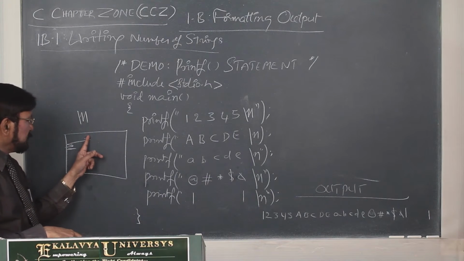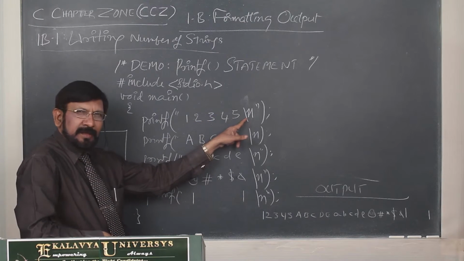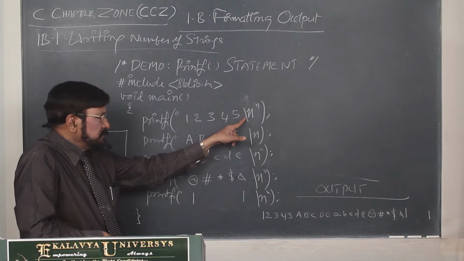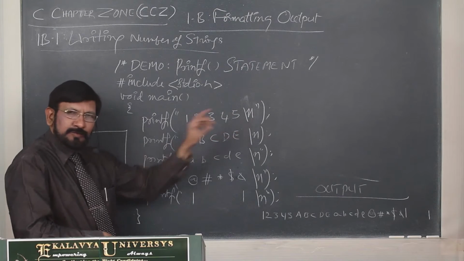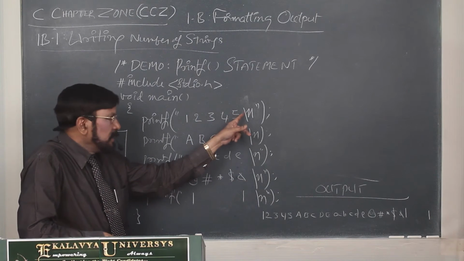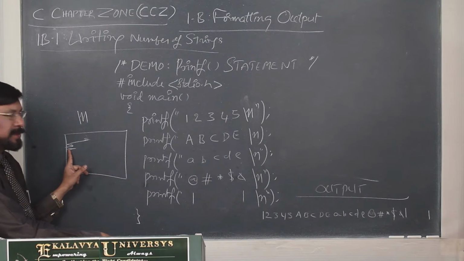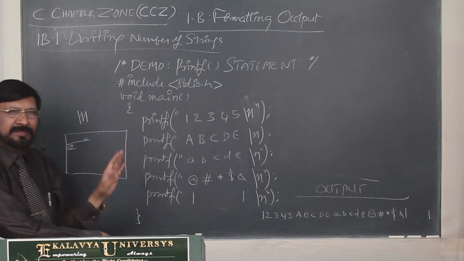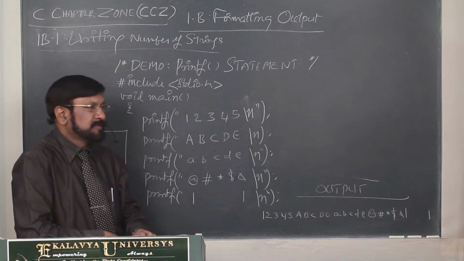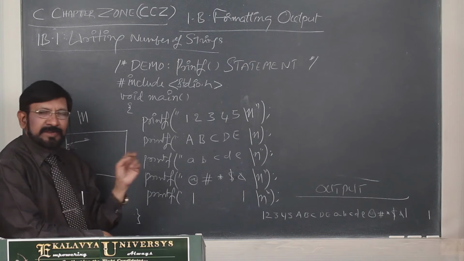When control comes here, this new line sequence does not print any character, it moves the cursor from this position to this position. That means the first position of the next line. It is nothing but breaking the line. So our line breaker is this. This is called the new line sequence.